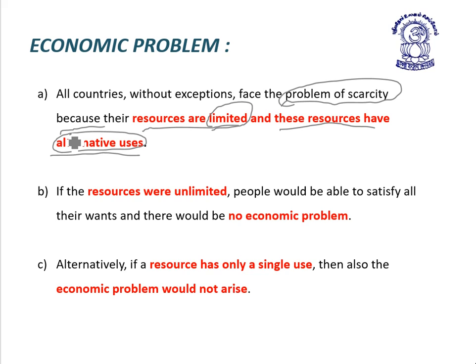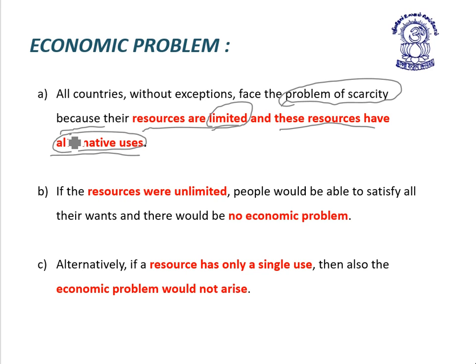Why does the problem of scarcity arise? Because these resources are limited and these resources have alternative uses. So economic problem arises only when two parameters or two conditions are satisfied. First, resources are limited, and resources have alternative use.